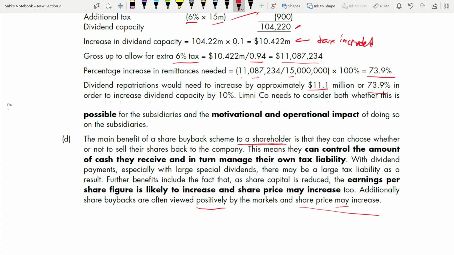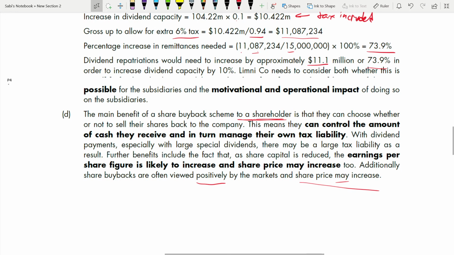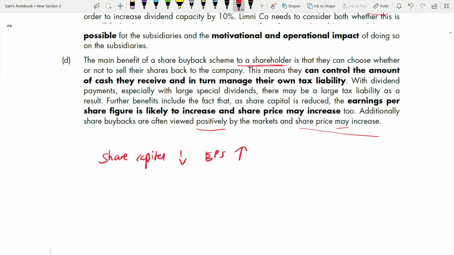So before I end this video, they have told one thing that share capital reduced means your EPS will increase. How? Because what is the formula for EPS? Earnings divided by the number of shares.